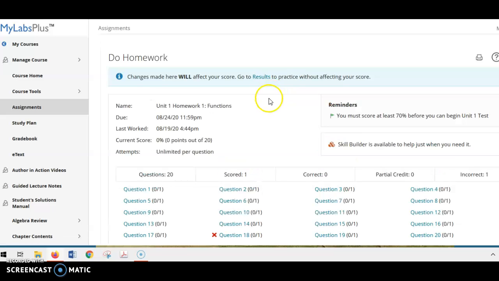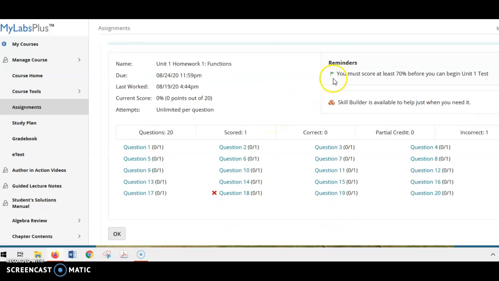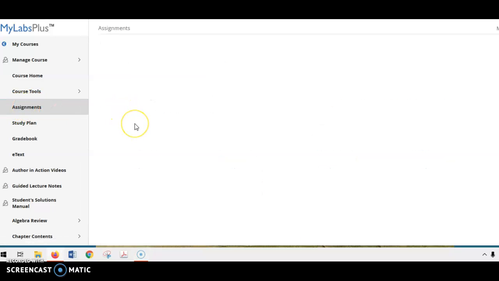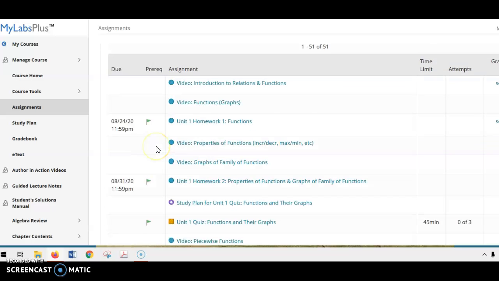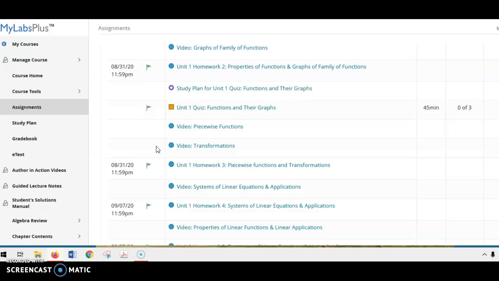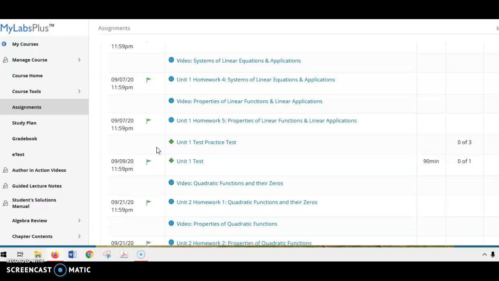And notice that I also have reminders that show up. You must score at least 70% before you begin the Unit 1 test. So that's all your homeworks. All the Unit 1 homework has to be at 70% or better before the Unit 1 test will open. So if we go back to our Assignments tab, I have not loaded your test yet. Actually, I do have your first test in here. So you have a practice test, and then there is a Unit 1 test.